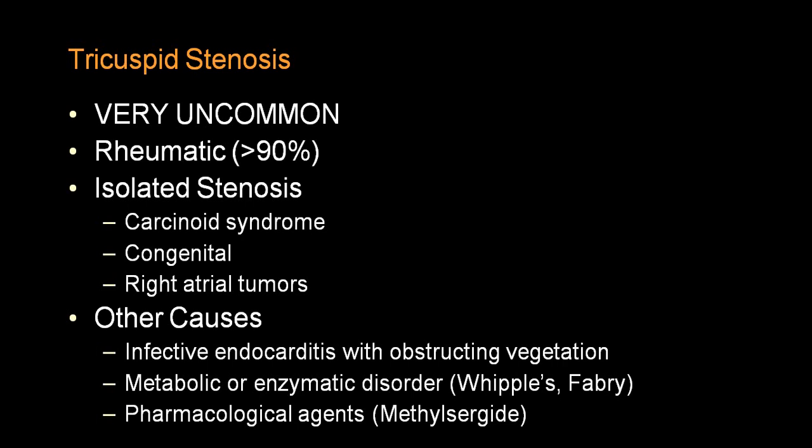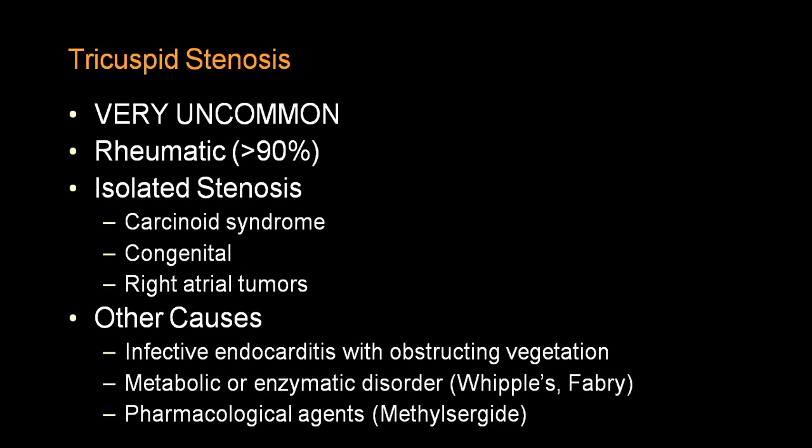Another rare cause is infective endocarditis, which produces a big vegetation producing obstruction secondary to the vegetations, or Whipple's disease or Fabry disease, and once in a while a rare drug like methotrexate, which can also produce fibrosis and tricuspid stenosis. But carcinoid syndrome is more common as compared to Whipple's and Fabry's. So these are rare conditions which can produce tricuspid stenosis among acquired groups.